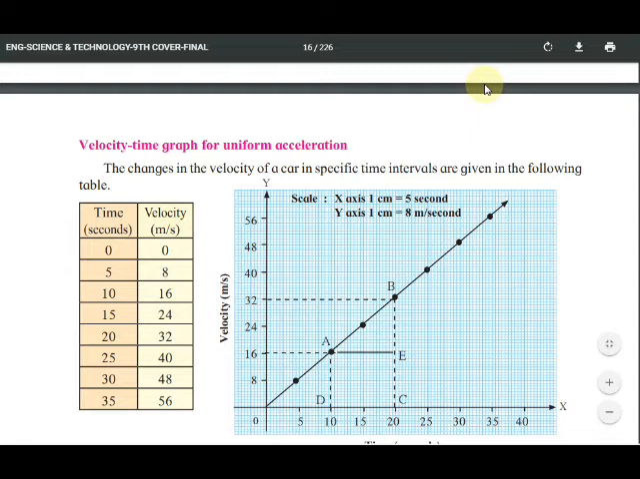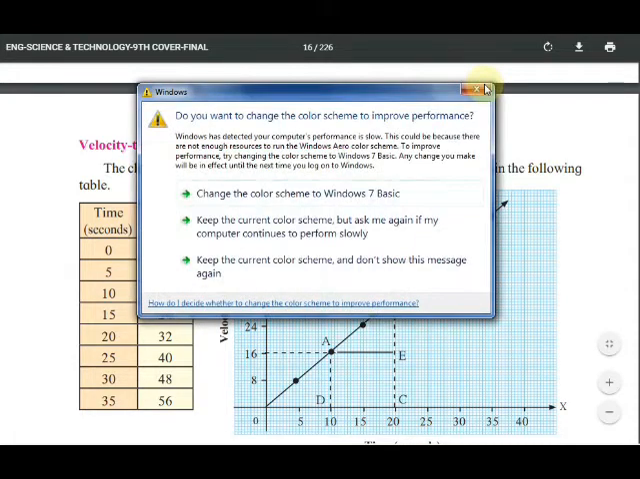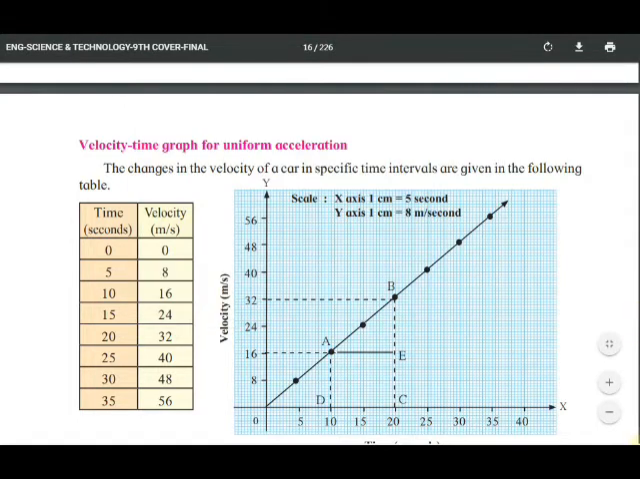After 30 seconds, the velocity of the car is 48 meter per second. After 35 seconds, the velocity of the car is 56 meter per second. It has been given.